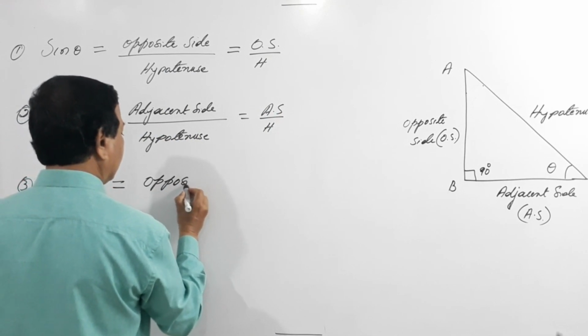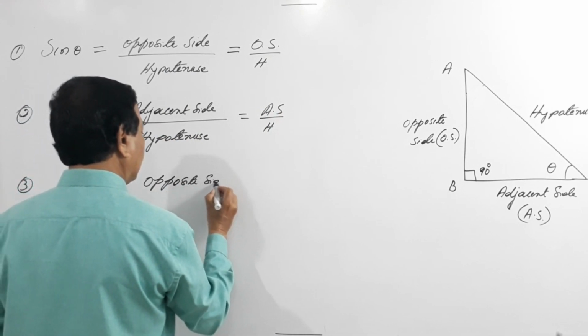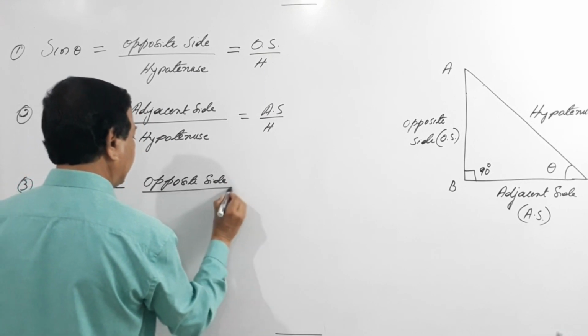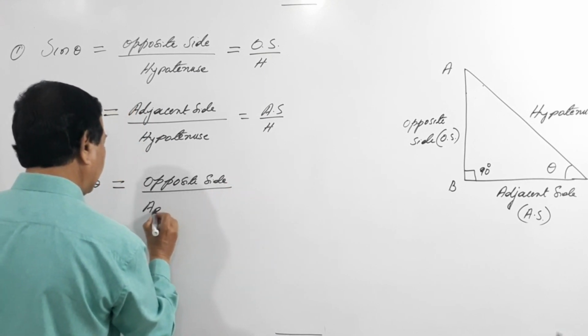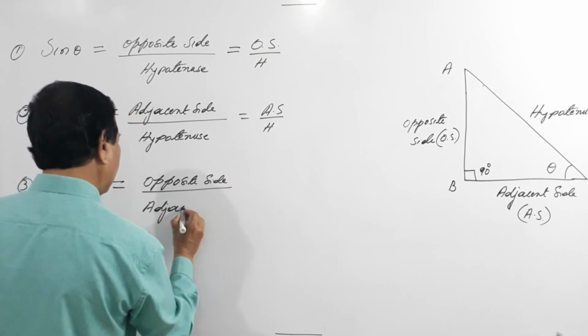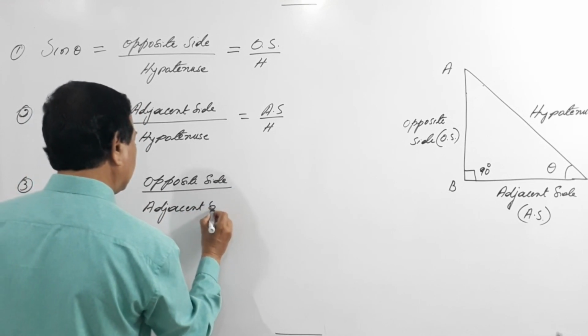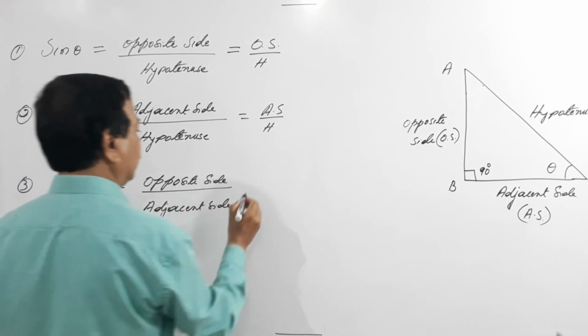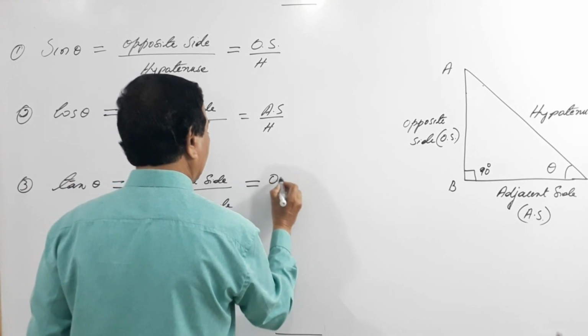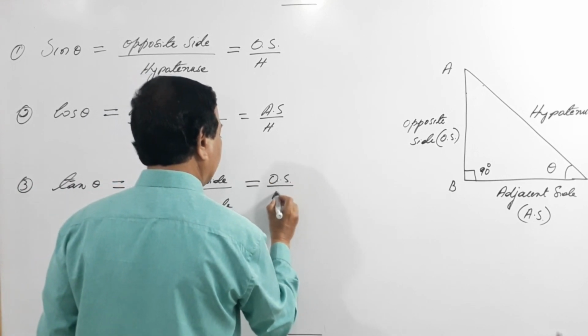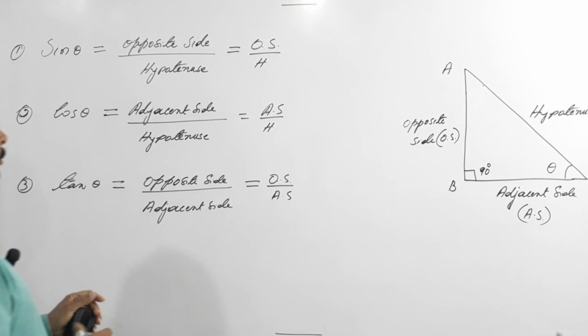Opposite side by adjacent side. That is what? Opposite side by adjacent side. Done.